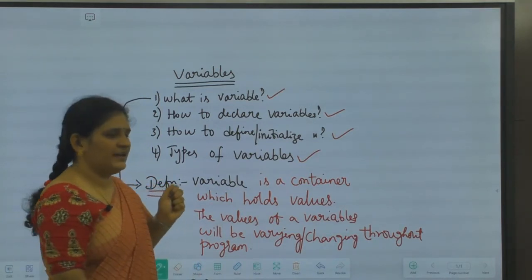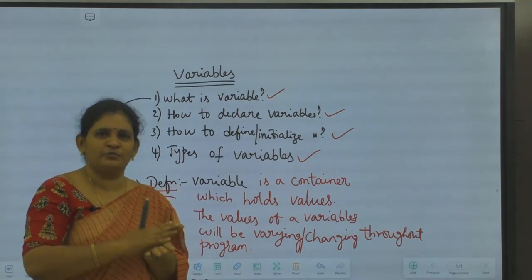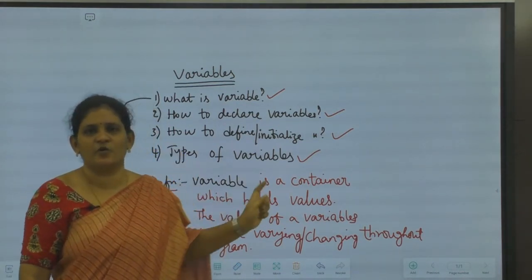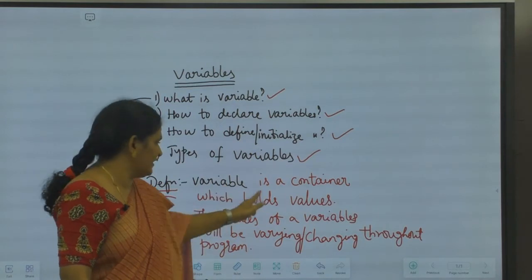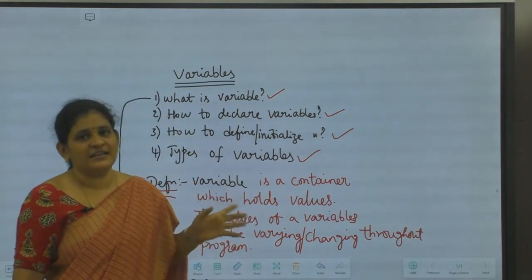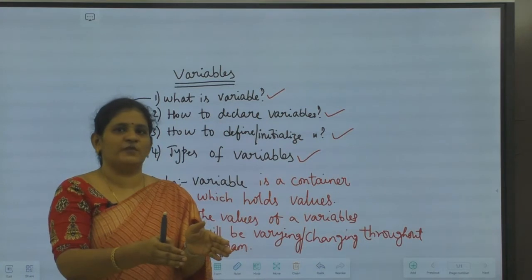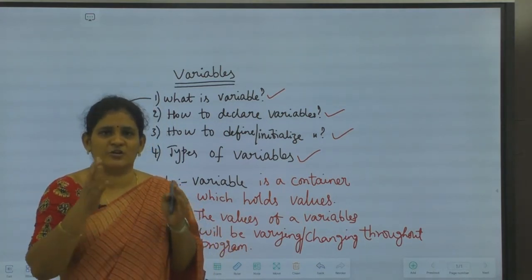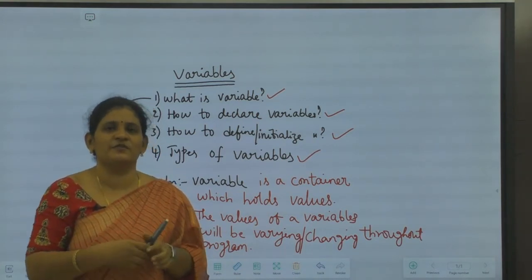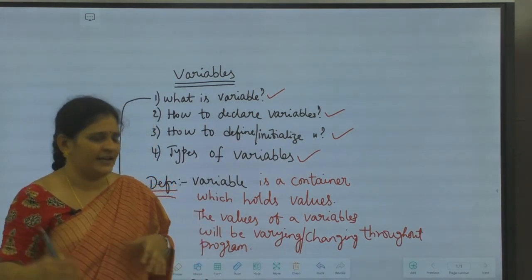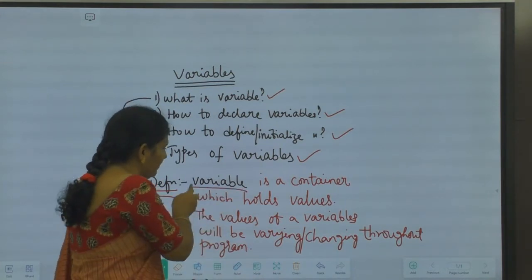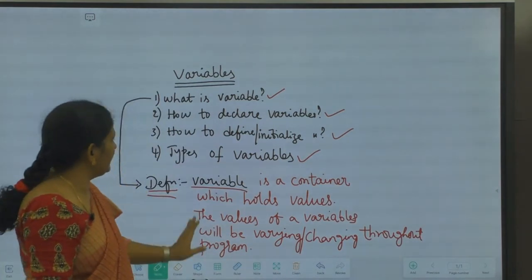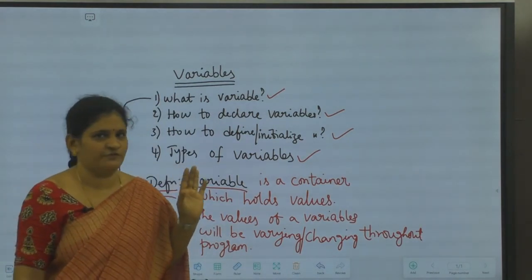We'll be giving some data to the program, some input, or some output we'll be getting. All those data should be present in some container. That container I'm calling a variable here. A variable is a container which holds values. And once I assign the values to the variables, those values can be changed throughout the program. It is not fixed, it is not constant. We can change the values of the variables in the entire program. That is why we call it a variable: its value varies. This is the basic definition of the variable.